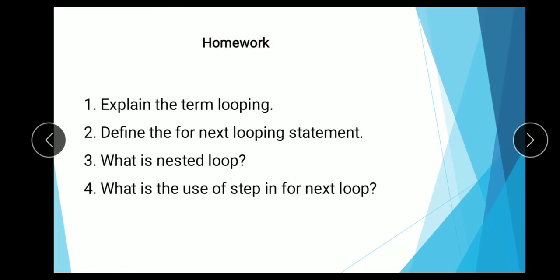And after that the homework. Now first, explain the term looping. Second, define the for next looping statement. Question number third, what is nested loop? Question number 4, what is the use of step in for next loop?